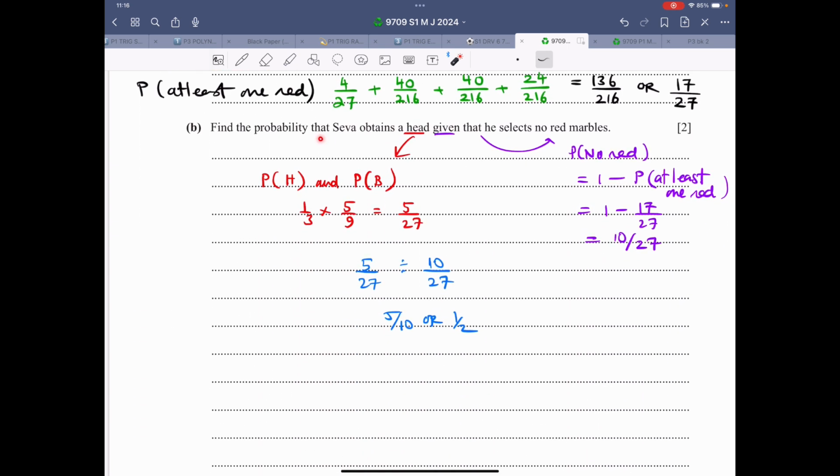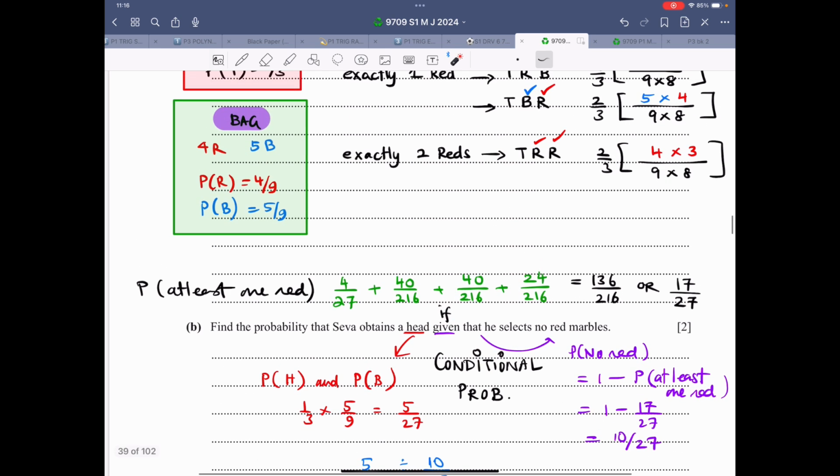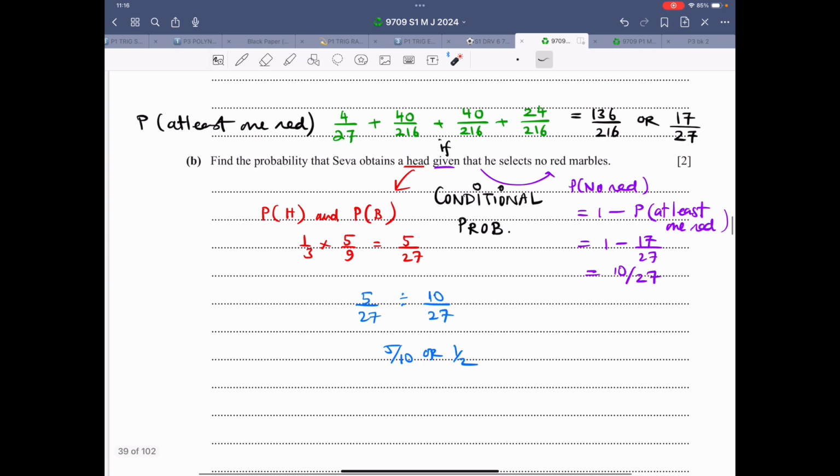Then it says find the probability Seva obtains a head given that he selects no red marble. So now let me write it down. This is conditional probability. In conditional probability, usually the word given is there or the word if is there. If it's related to the past, the word given is used. If it's related to the future, we use the word if. So given that he selects no red marble, the probability of at least one red is 17 over 27.